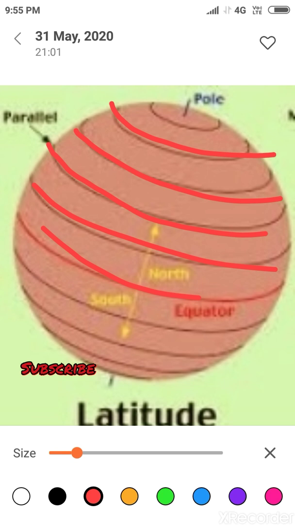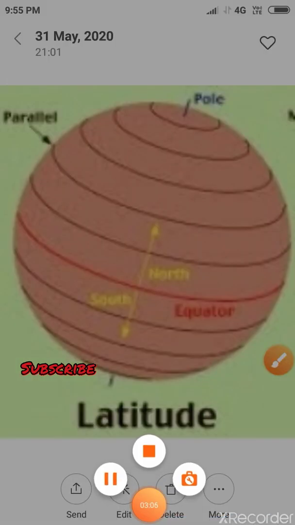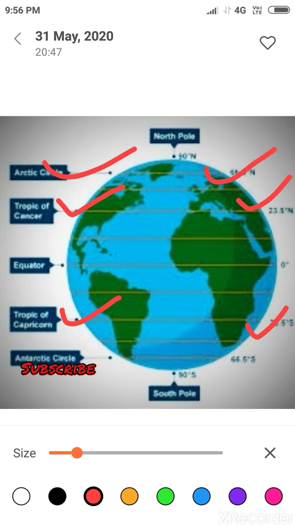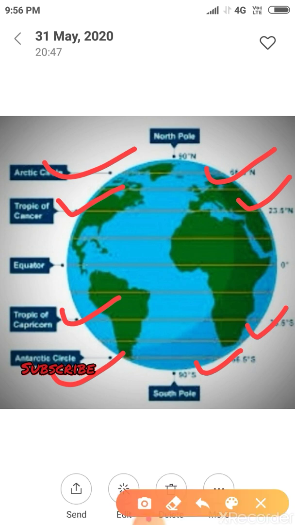Important parallels of latitudes are Tropic of Cancer, which is 23.5 degree north in the northern hemisphere. Tropic of Capricorn, which is 23.5 degree south in the southern hemisphere. Arctic Circle at 66.5 degree north of the equator, and Antarctic Circle at 66.5 degree south of the equator.